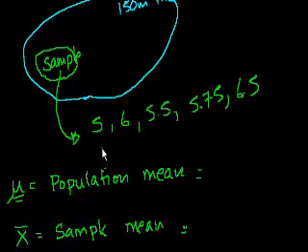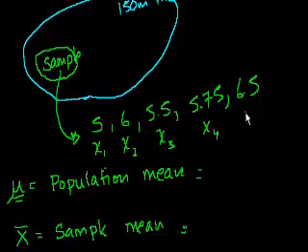So just so you know the convention, let me do the sample first. Each member of a sample, say this is the first sample, they'll call that x sub 1. They'll call this one x sub 2, this one x sub 3, x sub 4, and then this one x sub 5. And this is just a way of referring to each of the samples. So on a sample mean, they'll say, do you know what you do? You take the sum of these numbers.